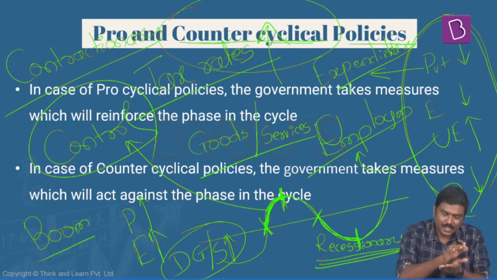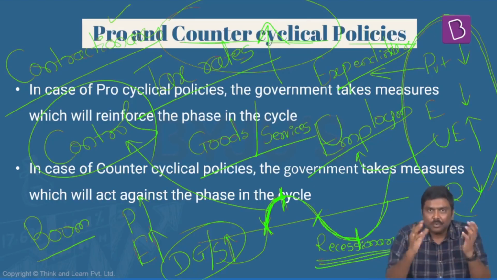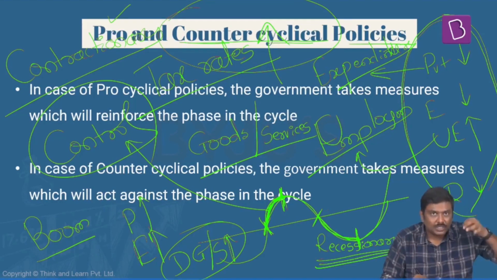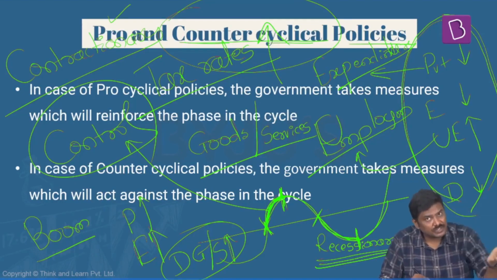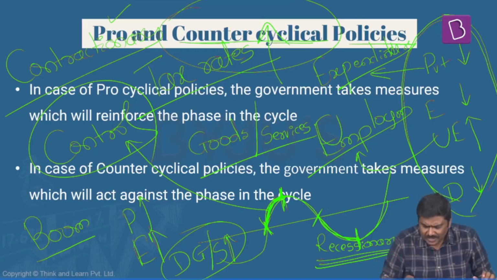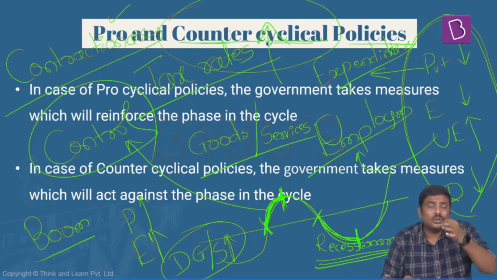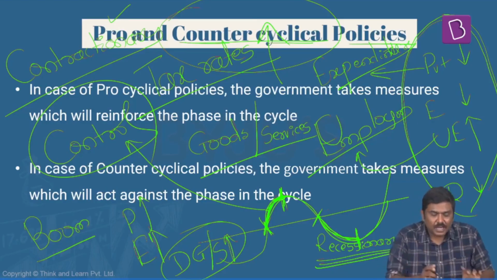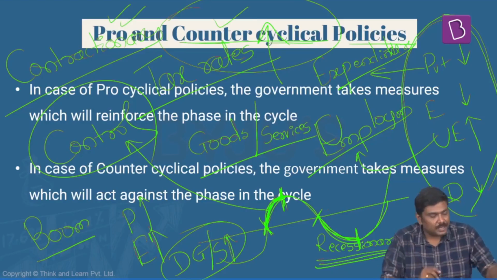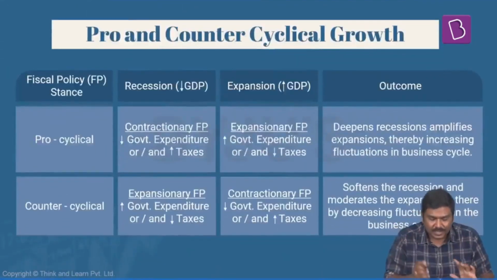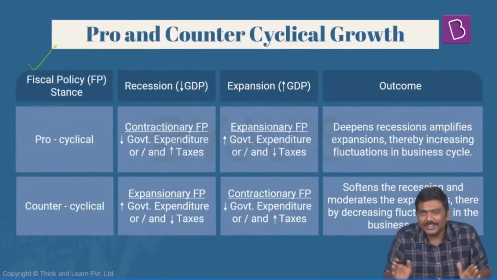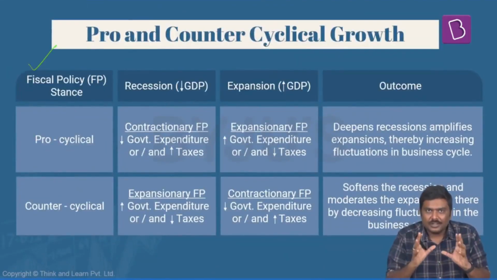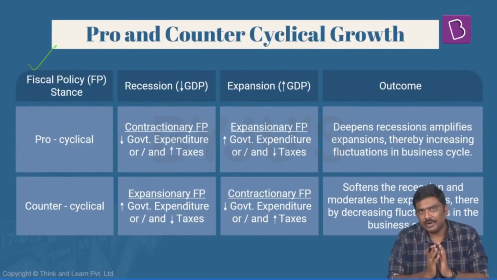You can read it in the other way. For example, under pro-cyclical policy, we have seen that when there is a boom, government follows an expansionary fiscal policy. When there is a recession, government is following a contractionary fiscal policy. This is a basic idea of pro and counter-cyclical policies. The same thing has been provided in this particular table. Now you'll have to understand this. So why government's policies are very important here.